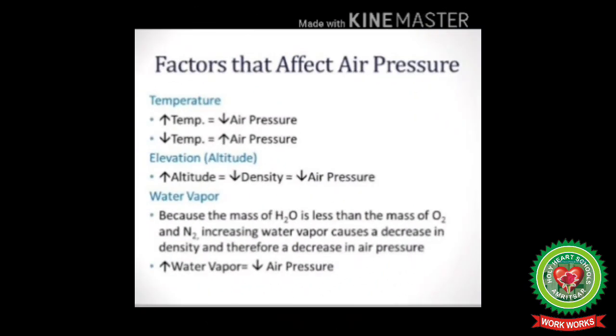Let's do a recapitulation of what we have discussed just now. The atmospheric pressure decreases with increase in temperature and vice versa. It also decreases with increase in the altitude. The humid air exerts less pressure than the dry air. The rotation of Earth on its axis also modifies the distribution of atmospheric pressure on the surface of the Earth.